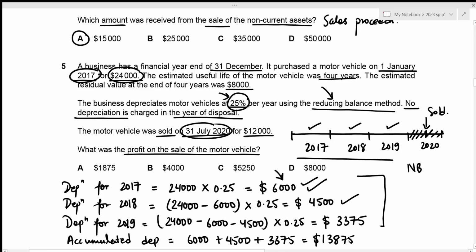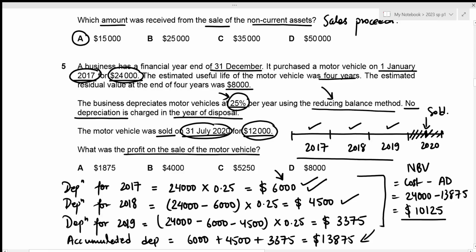All right, now the next step would be to figure out the net book value. And net book value is just the difference between the cost and accumulated depreciation. We have our cost to be 24,000, and we just figured out the accumulated depreciation to be 13,875, which gives the net book value to be 10,125. All right, now we just need to compare this net book value to the sale proceeds, which is given to be 12,000. We can see that the net book value is lower than the sale proceeds, which results in a profit. And profit is just the difference between sale proceeds and the net book value.